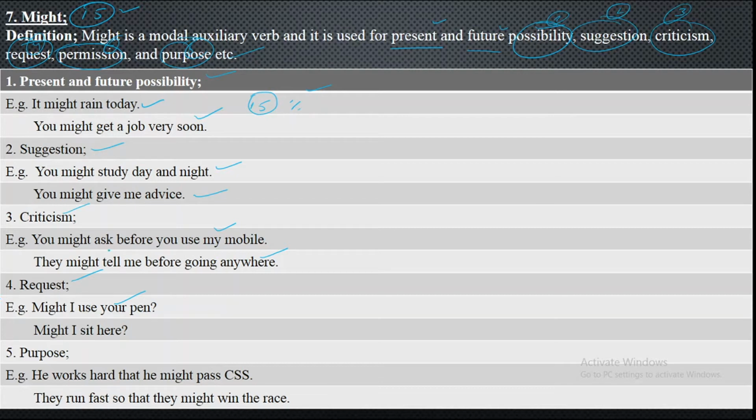But keep in your mind, while using might, you must express your intonations. What is intonations? In intonations you express your feelings as you are using it.